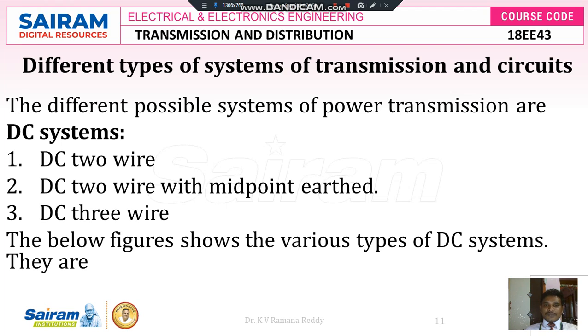There are different types of systems of transmission and circuits. The different possible systems of power transmission are, first of all, the DC system. In the DC system we can transfer the electrical power in three ways. One is called the DC two-wire system, another is the DC two-wire with midpoint earth system, and another is the DC three-wire system. Here I am going to show the figures for each.